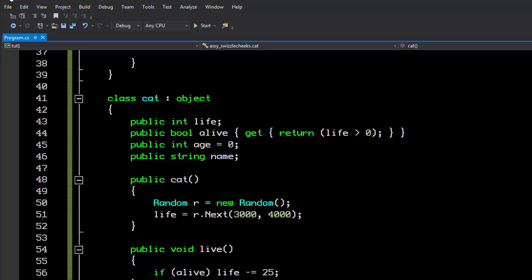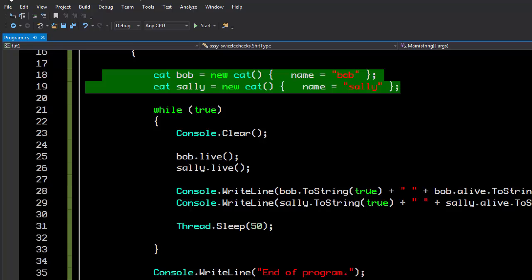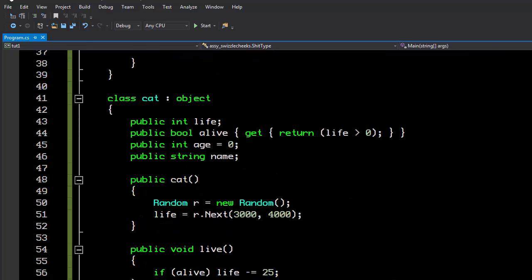So why is this so? We created a new randomizer within each cat. This does not share the same randomizer. But actually that's the problem, because we're creating two cats simultaneously in the same tick, at the same millisecond, we're creating two randomizers at the same time, and randomizers are pseudo-random. They use the computer's clock to generate their seed number. As a result, we're both calling the next available random number, which is the first available random number, on both randomizers simultaneously, which are the same number.